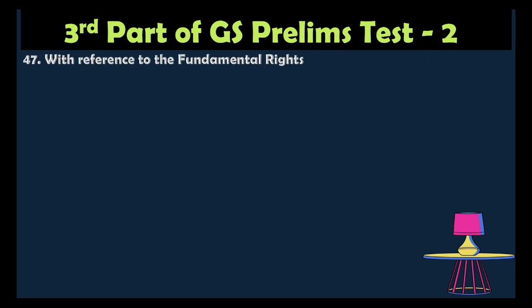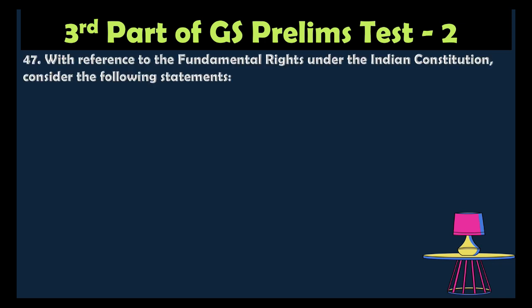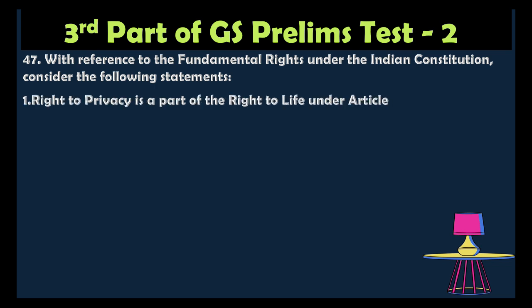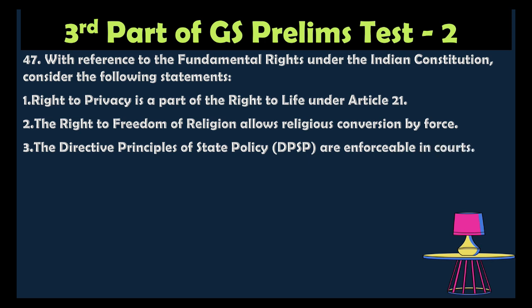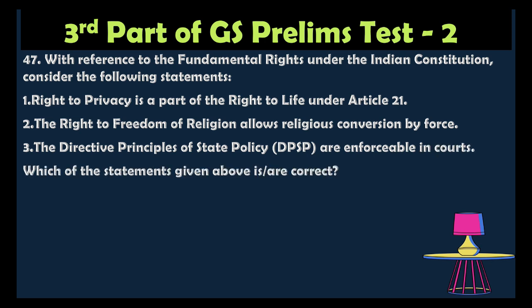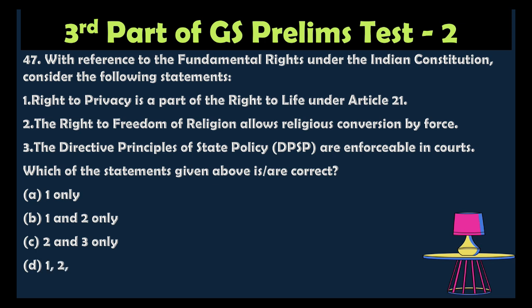Question number 47. With reference to the fundamental rights under the Indian Constitution, consider the following statements. Statement 1: Right to privacy is a part of the right to life under Article 21. Statement 2: The right to freedom of religion allows religious conversion by force. Statement 3: The Directive Principles of State Policy, DPSP, are enforceable by court. Which of the statements above is correct? Option A: 1 only, option B: 1 and 2 only, option C: 2 and 3 only, option D: 1, 2 and 3 only.